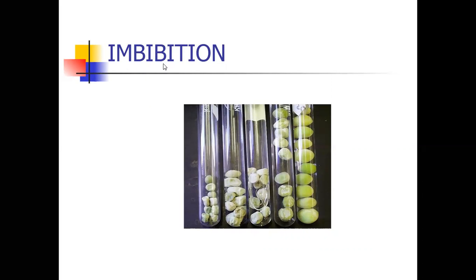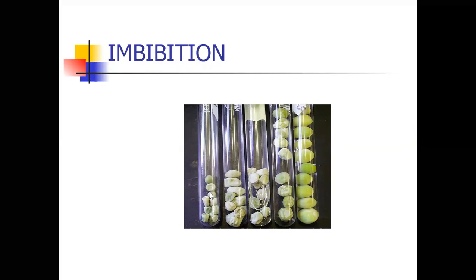Imbibition means the water absorbing capacity of plant cells. In one sentence, the water absorbing capacity of plant cells is called imbibition. So imbibition is explained by one experiment here. Watch the board. We take one test tube, children. In the test tube we take dry seeds.